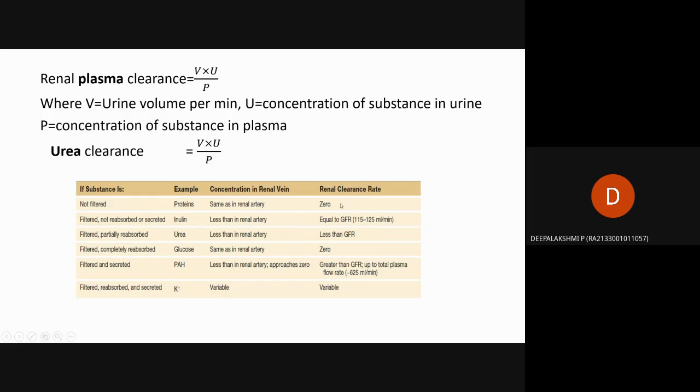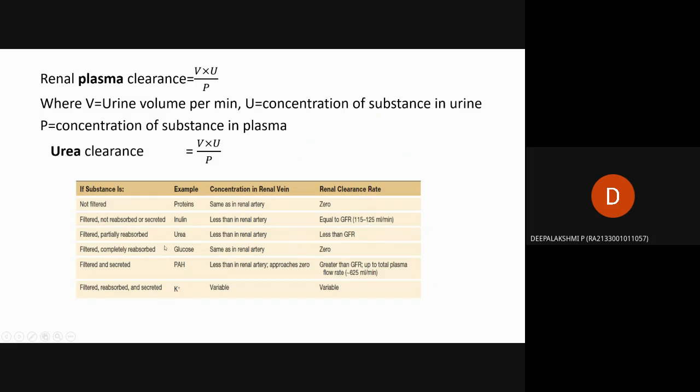Then the renal clearance rate: proteins are not excreted through urine, so the renal clearance rate will be 0 for proteins. For inulin, some amount is filtered, and it is neither reabsorbed nor secreted, so the whole amount is excreted through urine. The concentration in the renal vein will be less than in the renal artery. The renal clearance rate for inulin is 115 to 125 ml per minute.